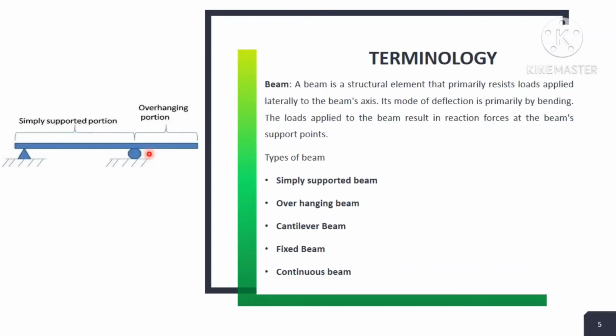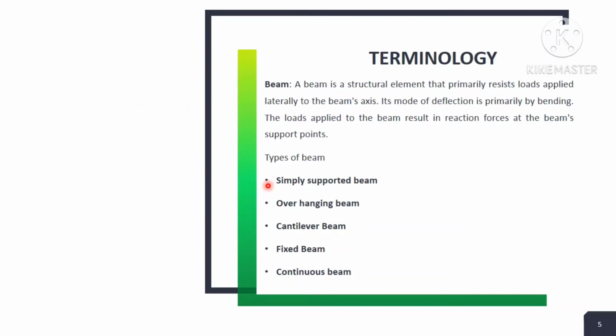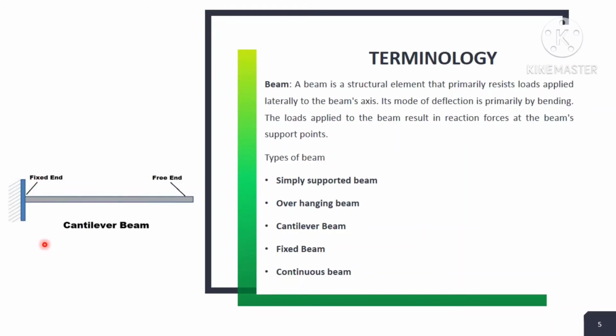After that, the next type of beam is known as the cantilever beam. In the cantilever beam, one end of the beam is fixed with the structure and the other end is free. Free means there is no second support attached at that end. The beam is free at one end, and that is known as the cantilever beam.